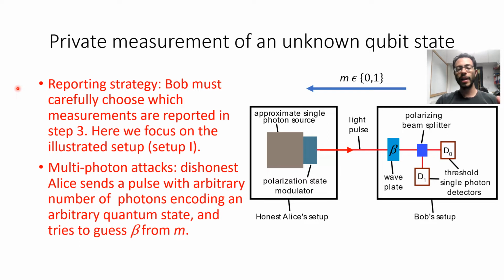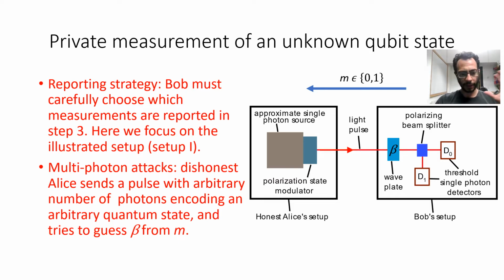In particular, Alice can have a quantum system, an ancilla, which can be arbitrarily entangled to the photons sent to Bob. And Alice tries to guess Bob's bit beta from the message M received from Bob. That is, in general, what multiphoton attacks are.